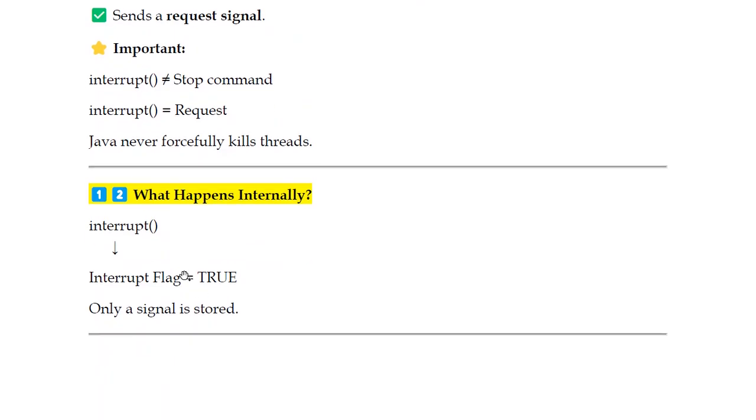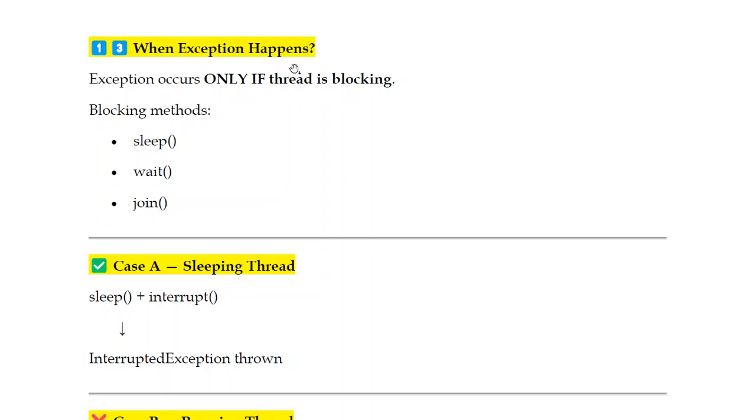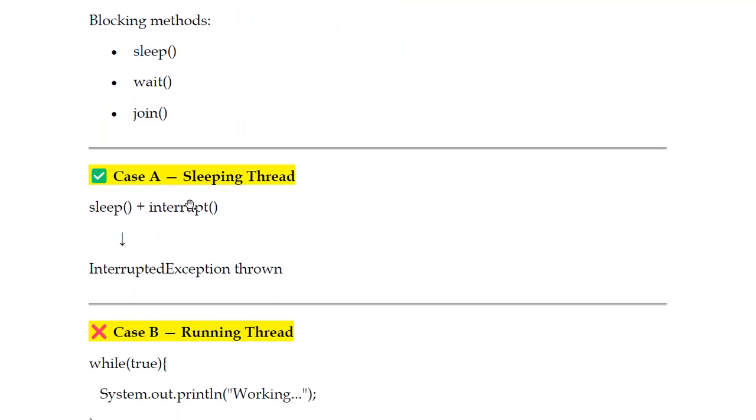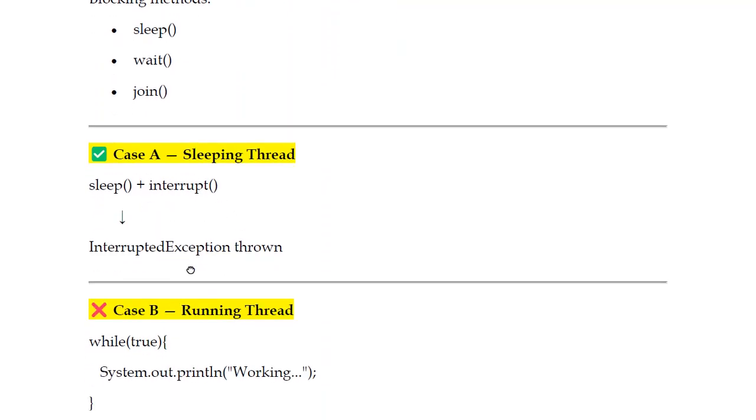What the interrupt method does is set a flag, a temporary variable, to true. So only a signal is stored, and only then will the interruption happen. The exception happens only if the thread is blocking, for example in sleep, wait, or join methods. We'll discuss these things in forthcoming sessions in the thread playlist. For now, just understand it's in a blocking state: sleep, wait, join. If you're in the sleeping state and the interrupt method comes, InterruptedException will be thrown.